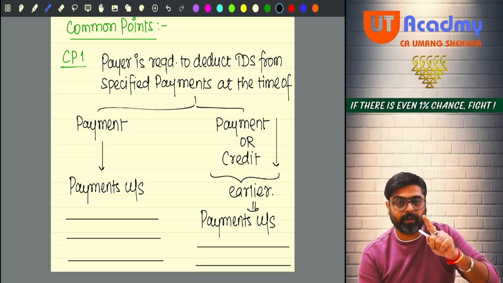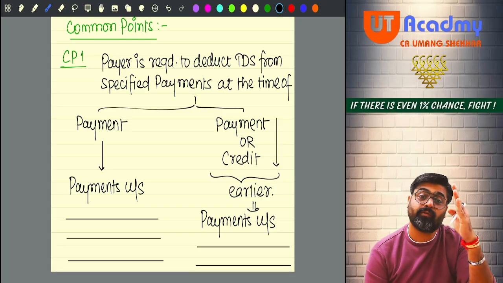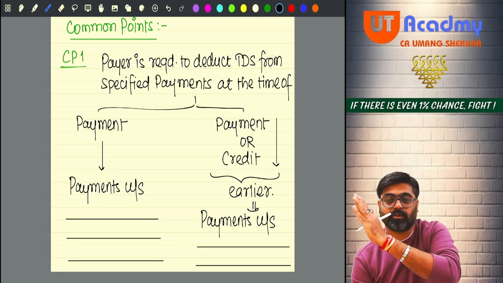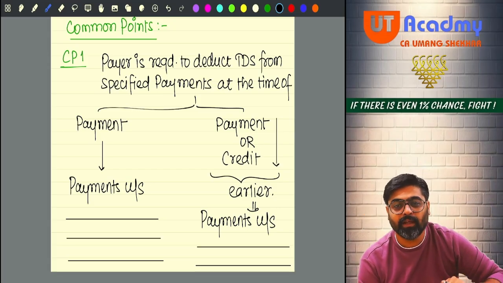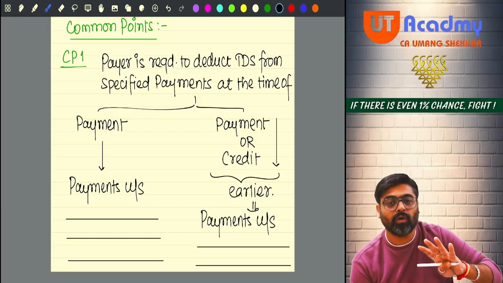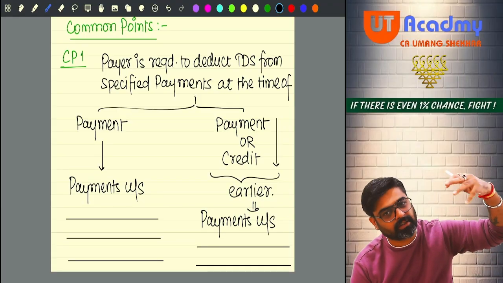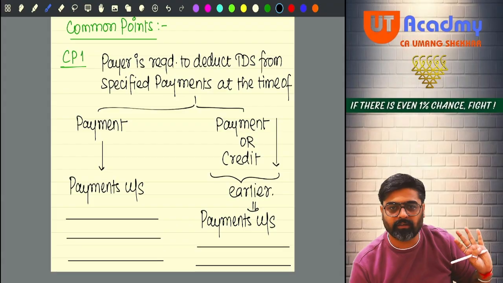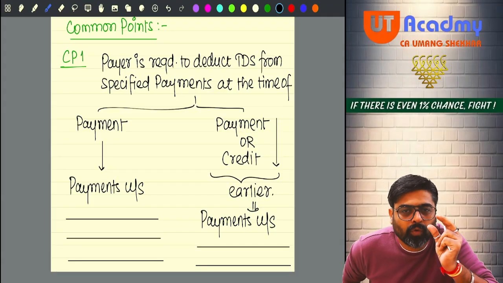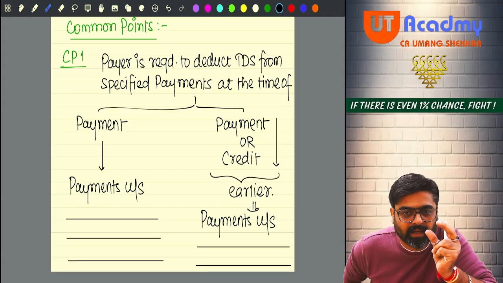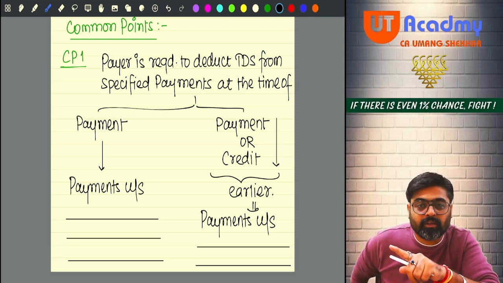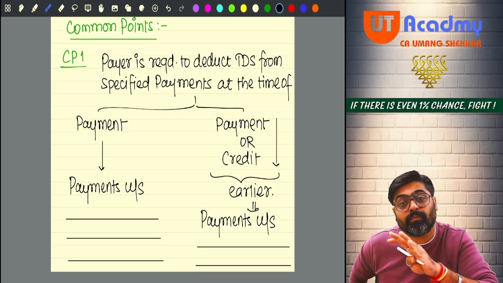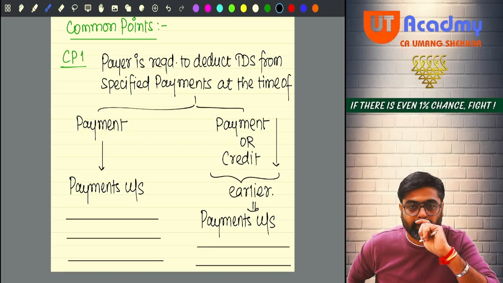And this common point 1 will be finished after we finish all the sections. Because in almost every section you will see payment or credit, whichever is earlier. But very few selected sections are there where, if this payment is made, then the TDS will be deducted at the time of making the payment only.